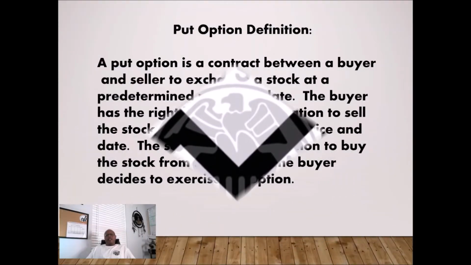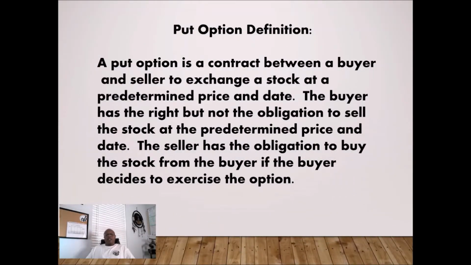The put option definition. A put option is a contract between a buyer and a seller to exchange a stock at a predetermined price and date. The predetermined price is the strike price, the date is the expiration date. The buyer has the right, but not the obligation, to sell the stock at the predetermined price and date. The seller has an obligation to buy the stock from the buyer if the buyer decides to exercise the option.